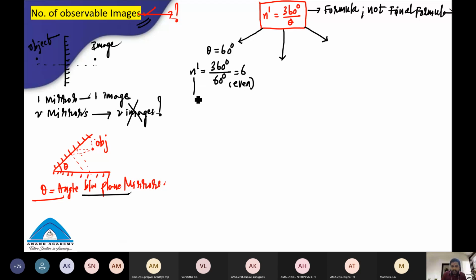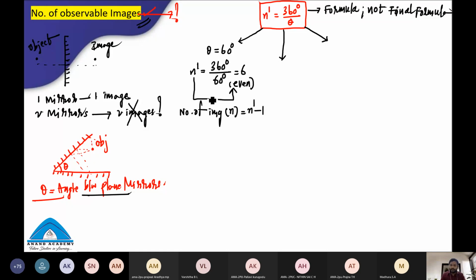When your n dash value is even, the number of images formed, small n, is equal to n dash minus 1. This is the final formula, students.